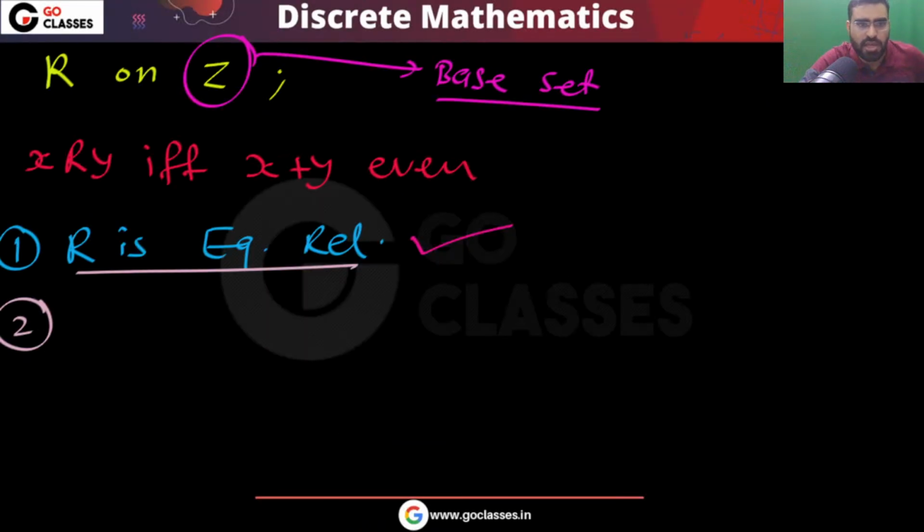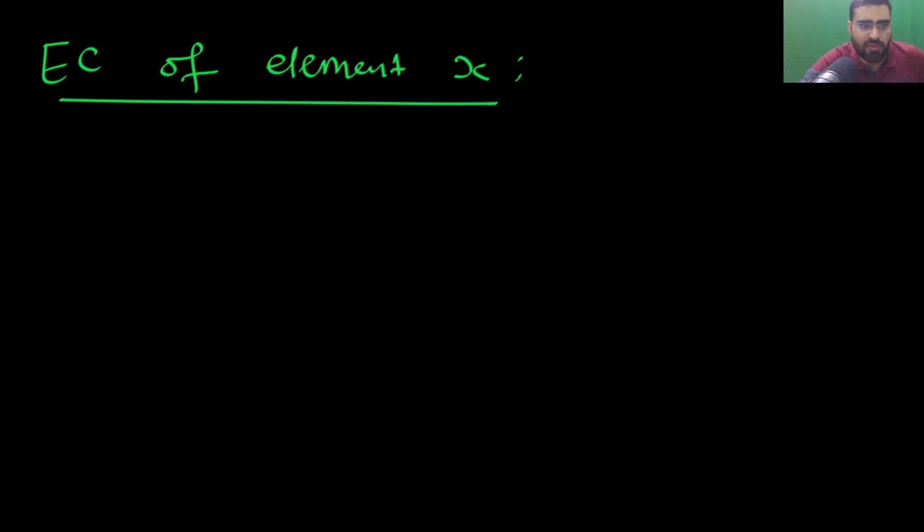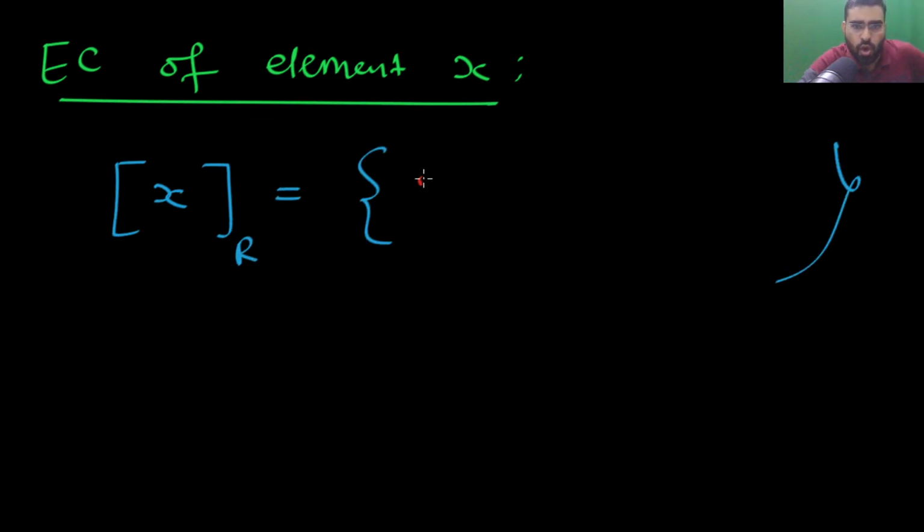I hope you understood. Now, how can you find the equivalence class of some element? If you want to find the equivalence class of element X, you can very easily find it. This is called the equivalence class of element X with respect to relation R. What will this be? This will be all the elements to which X is related.